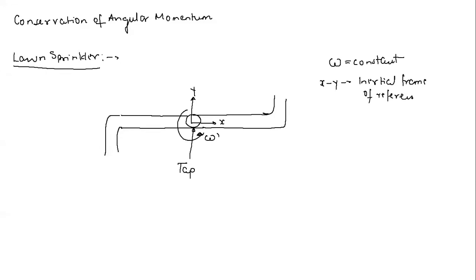So I am assuming that this is non-accelerating in nature. Okay, so this is non-accelerating. There is no acceleration. This angular velocity is constant, and that's why if you consider any point on this nozzle, the tangential velocity is also going to remain constant, because we know that v will be r multiplied by omega.